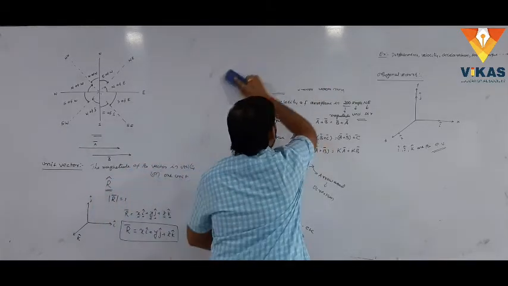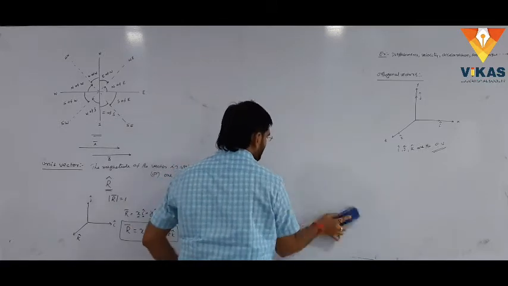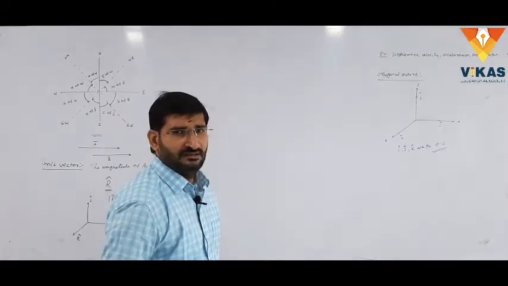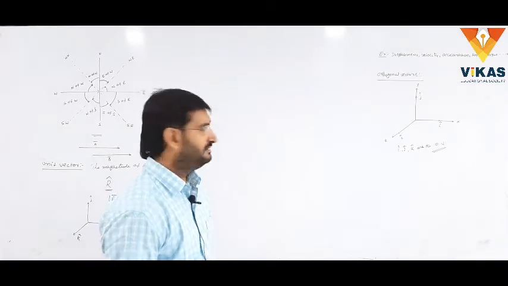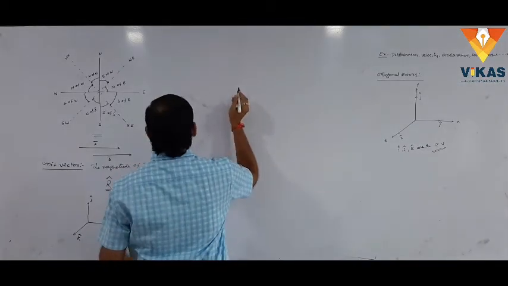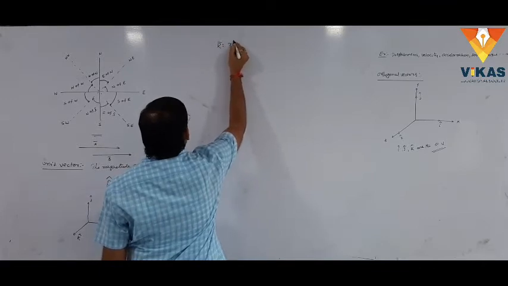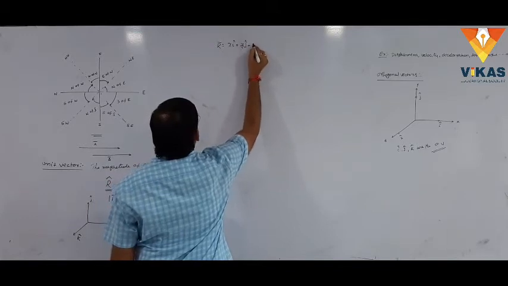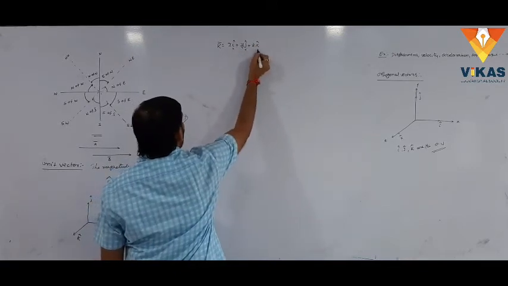Here, according to the definition, vectors have properties: the first is magnitude, the second is direction, and the third is the associative law of vector addition. Like this, the following three laws are there. Here, the vector r bar equals x i cap plus y j cap plus z k cap. The directions are also there: i cap, j cap, k cap are the directions.